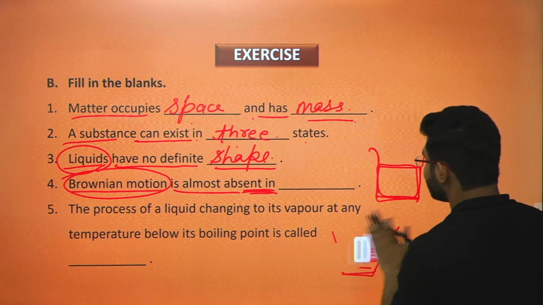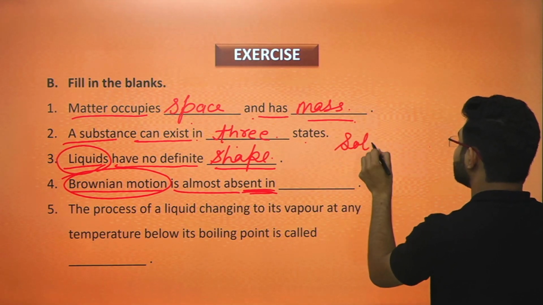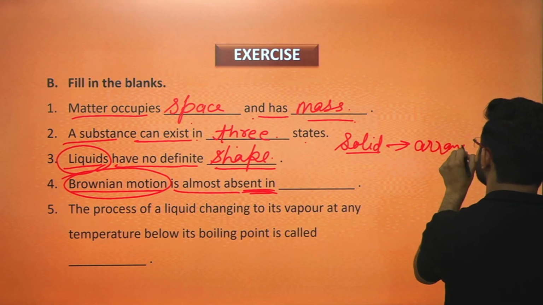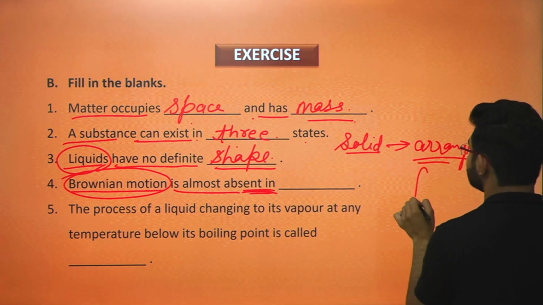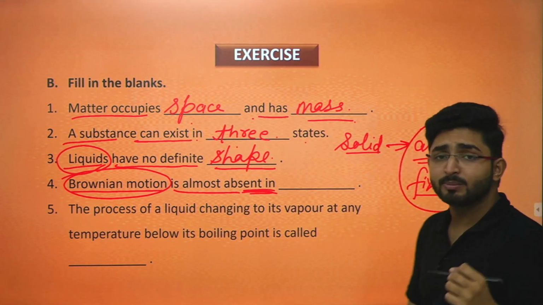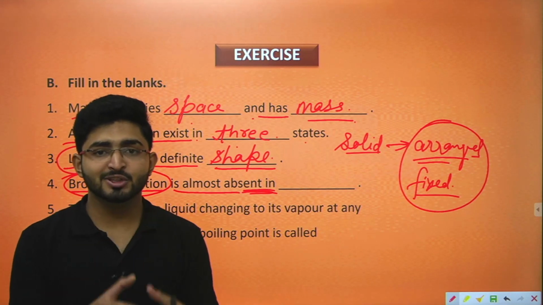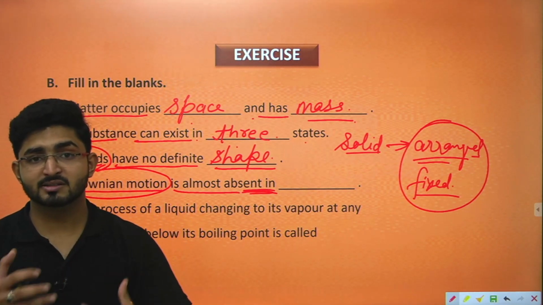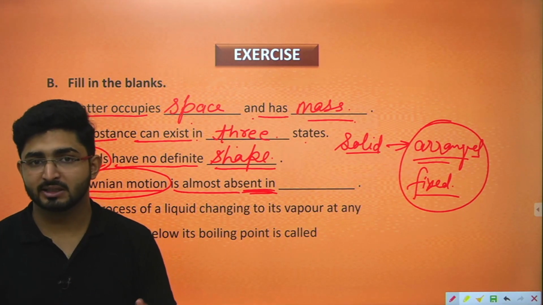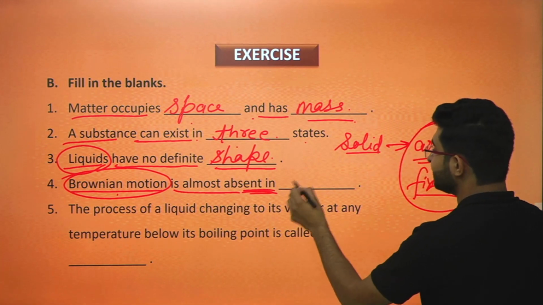When we talk about solid, the molecules are arranged and fixed. They are fixed at a point. So can they move from one place to another or not? No, because they have a fixed point. There is no space available in the structure of a solid for them to move here and there. So that's why Brownian motion is almost absent in solid.